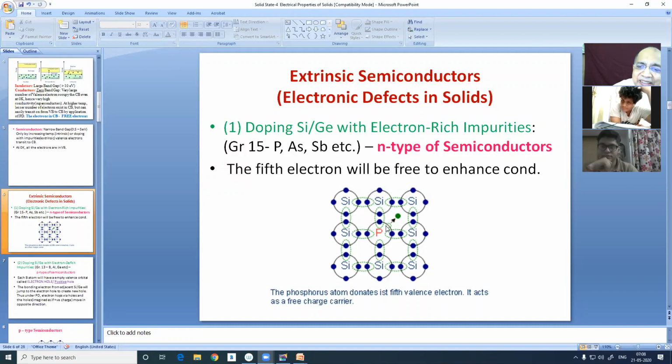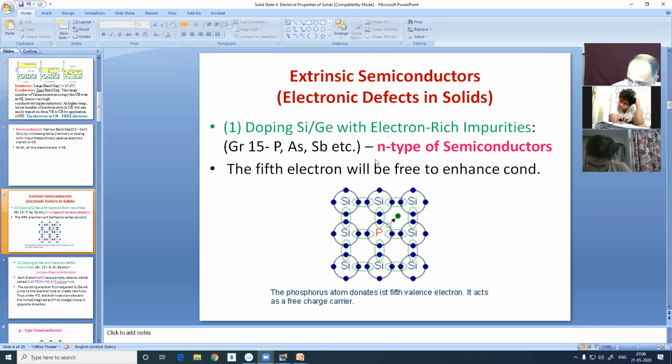So this is very simple to understand how the N type of semiconductors are formed by doping a group 15 element like phosphorus, arsenic, antimony, which has the fifth electron, not to bind with anyone. It is isolated and free, and once you apply PD, they will respond and conduct in a normal way. N stands for normal. It is by free electron.